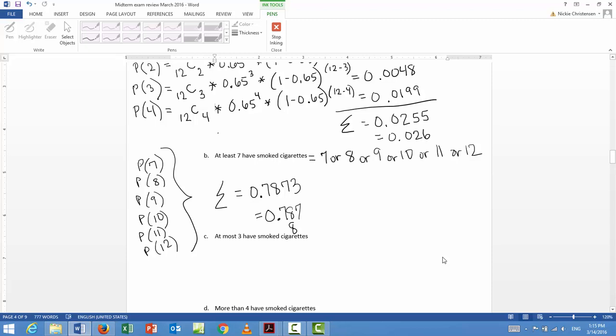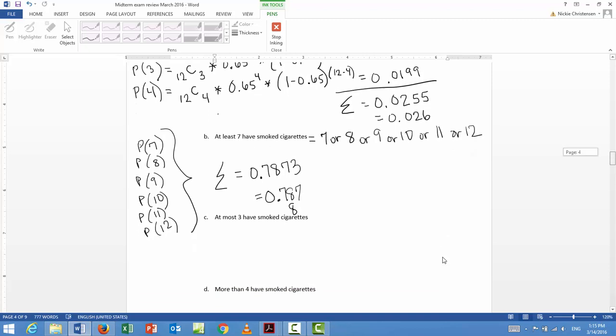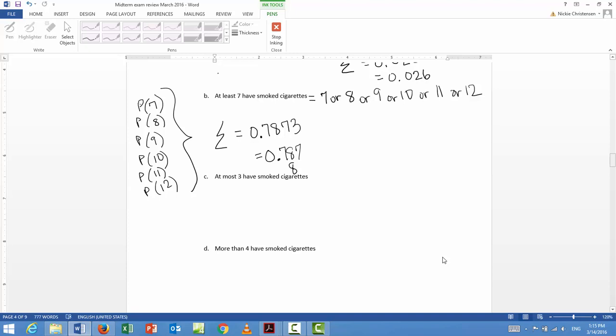And question C, probability that at most 3. Now this is, I'm just going to set it up for you. So at most 3, that means that we could have 0 or 1 or 2 or 3. Okay, so hopefully if you've been following along, you realize how you're going to do this.